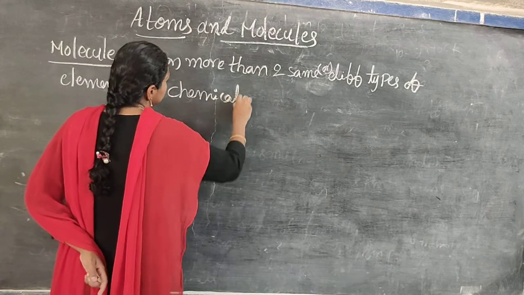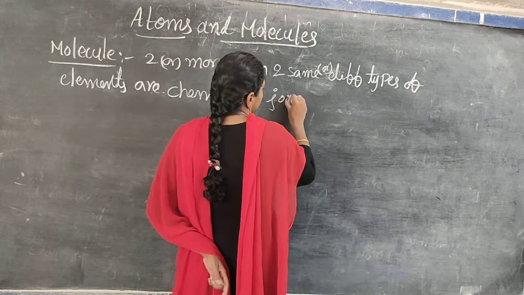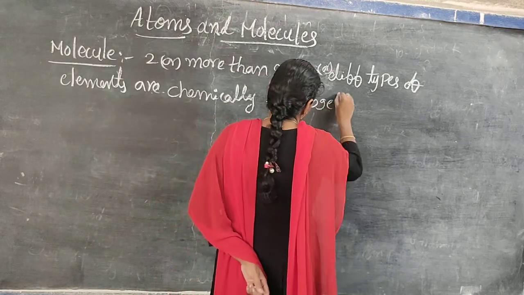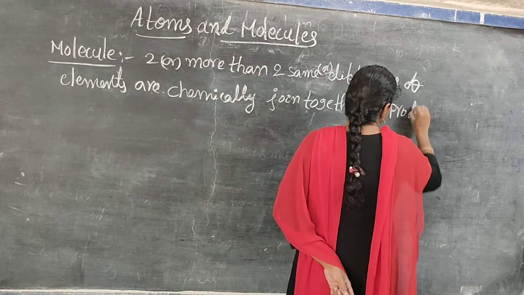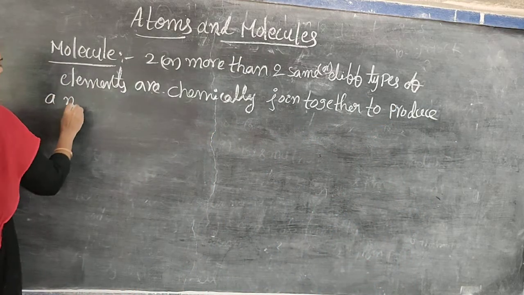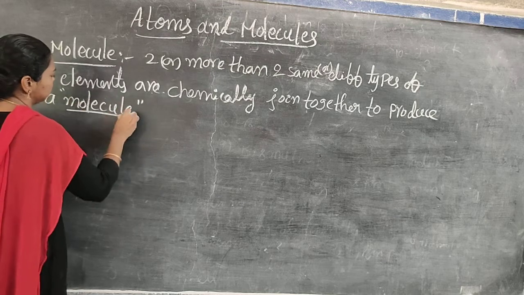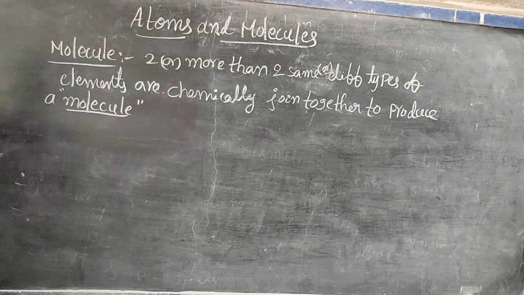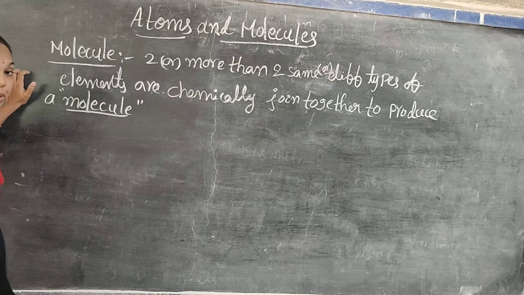Chemically joined together to produce a molecule. Do you understand? Yes. Two or more than two same or different types of elements are chemically joined together to produce a molecule.